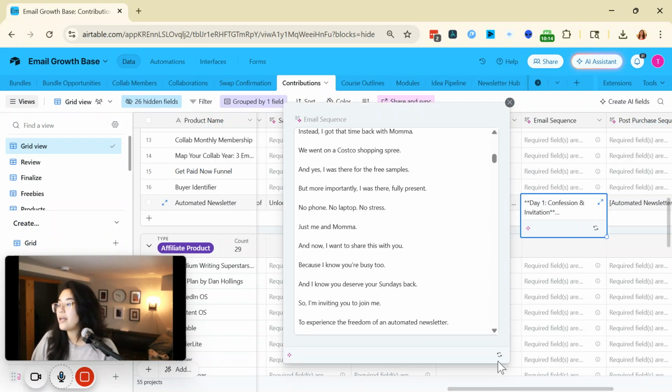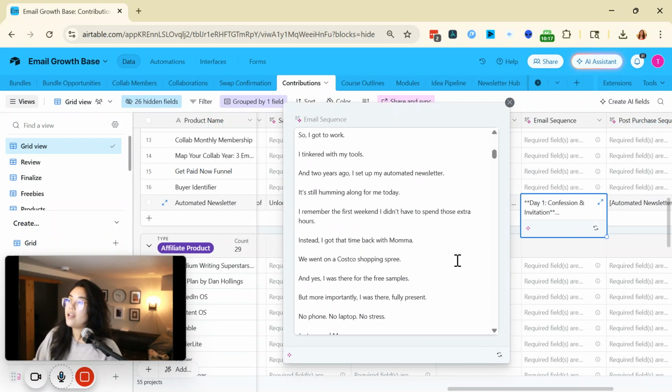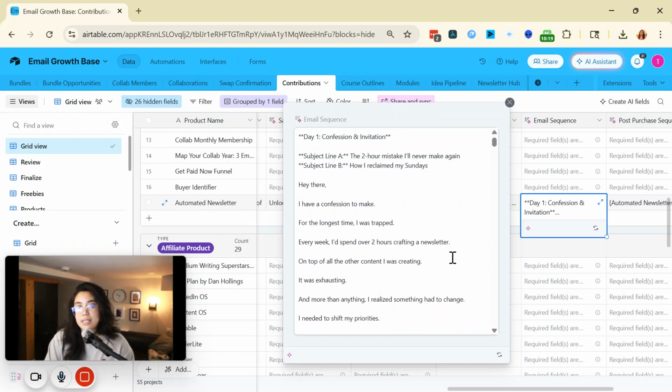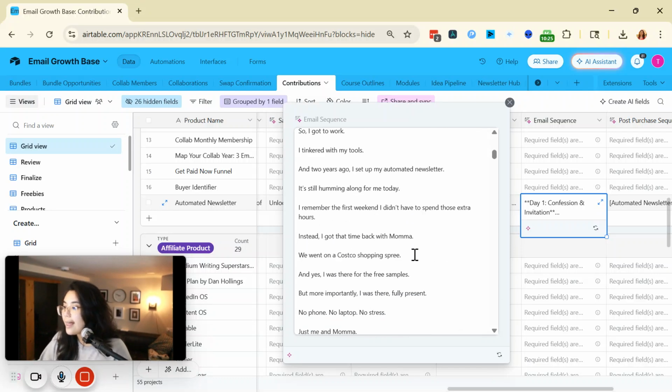Again, I will just click a button that says generate with AI, and then it will look within my story prompt ideas, my story prompt answers, and all the information that I have within the database so far, and it will create the emails.